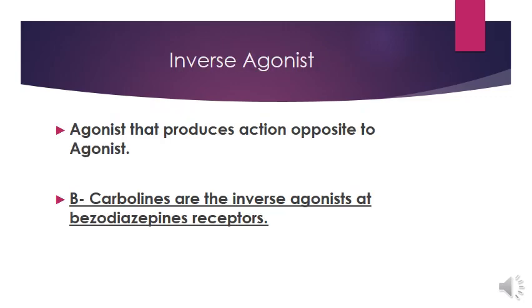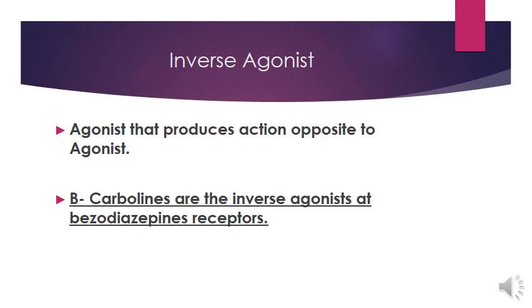So this is the last slide from today's lecture. Inverse agonist. As the name indicates, inverse means opposite. So inverse agonists are those agonists that produce action opposite to agonist. Examples of inverse agonists are beta carbolines. Beta carbolines are the inverse agonist of benzodiazepine receptors.